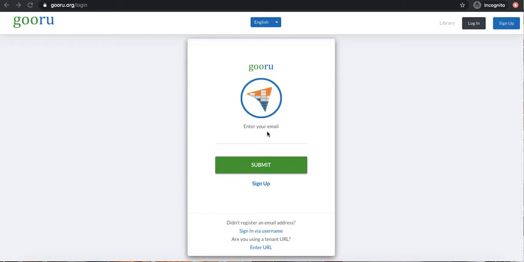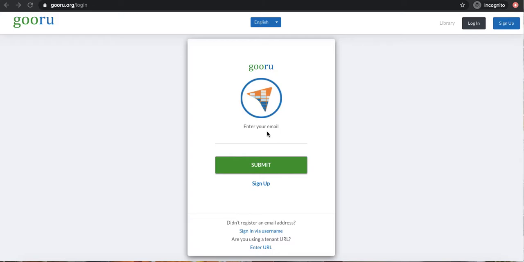So the first step is to get to the Gooru webpage. Now it's important that you use the website that was given to you by your teacher. It probably starts with TL. It's also possible that your teacher has linked this for you on Google Classroom or Canvas or another site that you're using, but you want to make sure that you're using your school or district special website from your teacher.